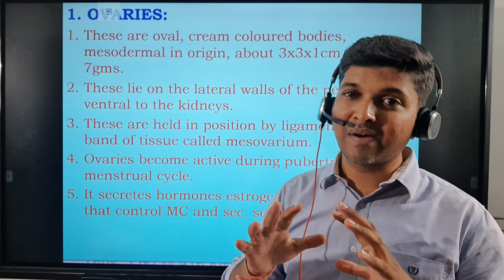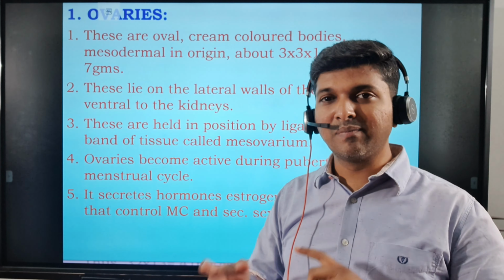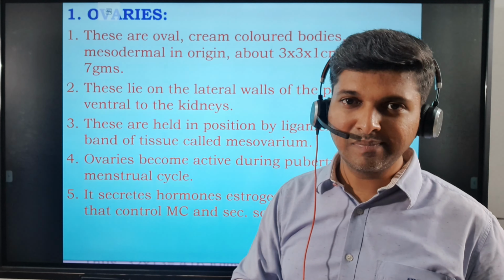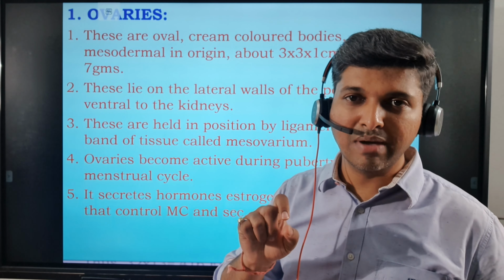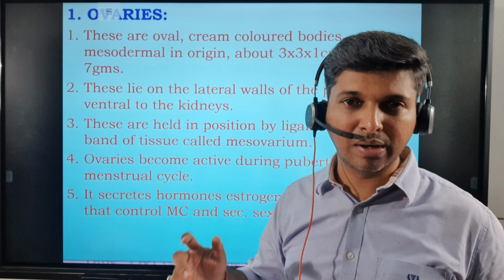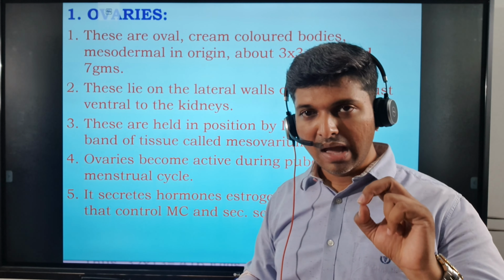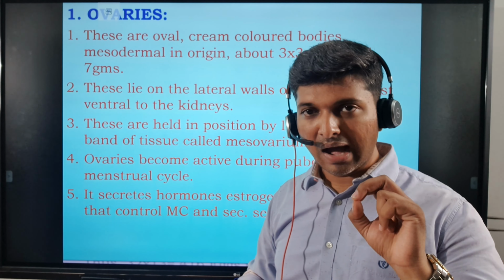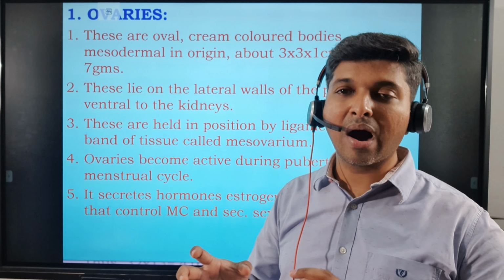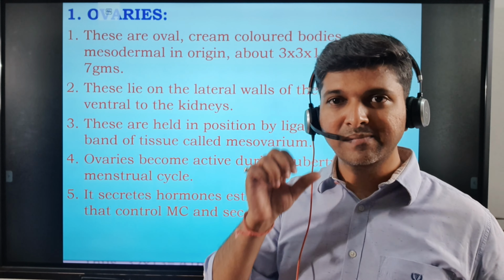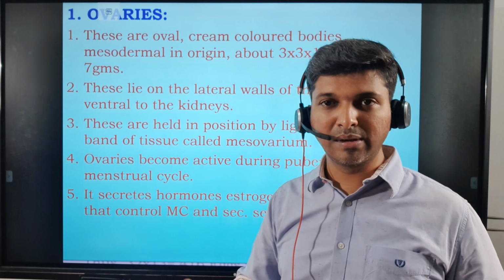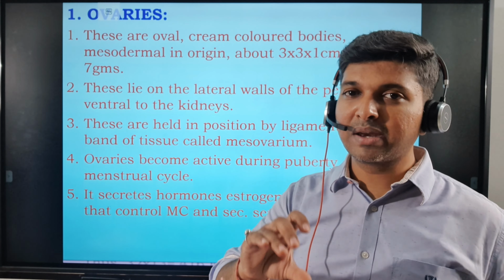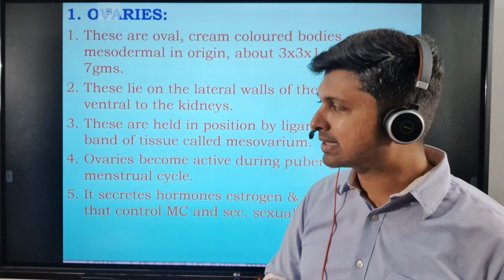Now there are different reasons why the menstrual cycle is stopped in between. One primary reason is pregnancy. Because of pregnancy, the menstrual cycle will stop in between. Otherwise, there is dysmenorrhea or amenorrhea. Now dysmenorrhea or amenorrhea happen because of overstress. That happens in athletes who are having a lot of physical stress. They suffer from something called dysmenorrhea or amenorrhea, in which there is temporary stoppage of the menstrual cycle.